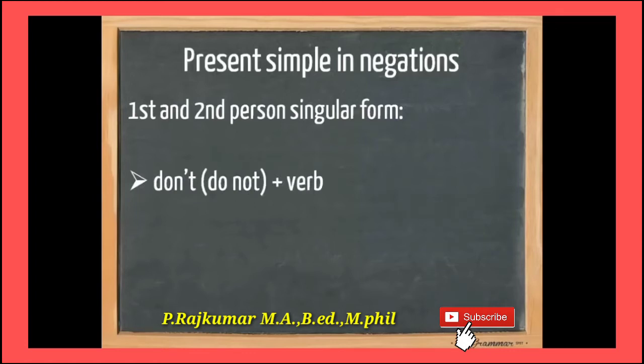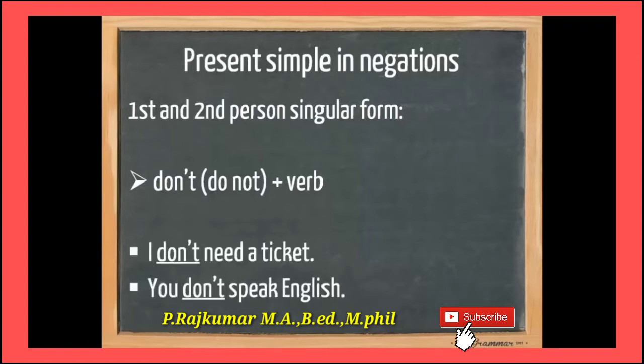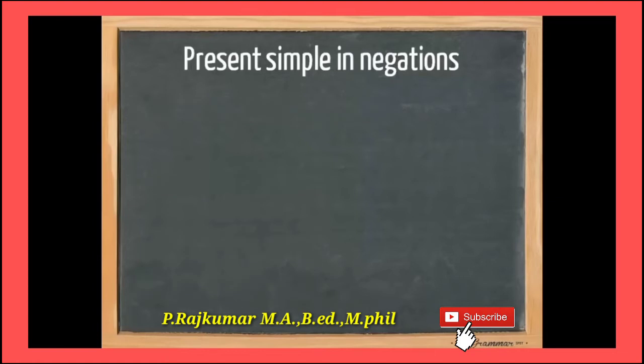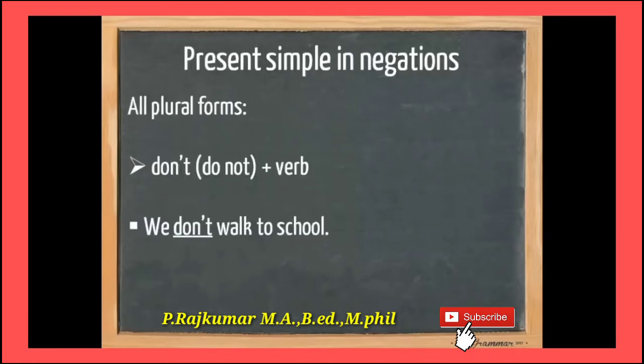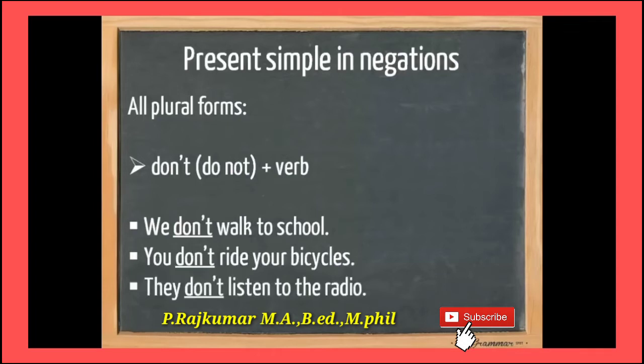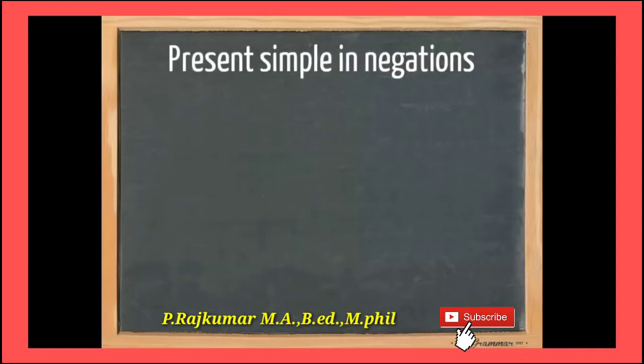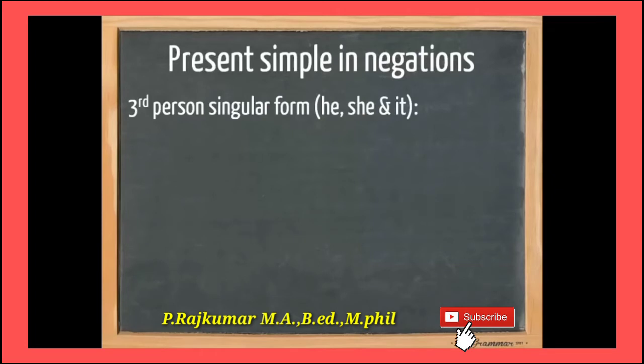Okay, students. First and second person singular form: don't, do not plus verb. Okay, don't means do not. I don't need a ticket. In the negative form, you don't speak English. Then all plural forms you see, do not plus verb. We don't walk to school. You don't ride your bicycles.